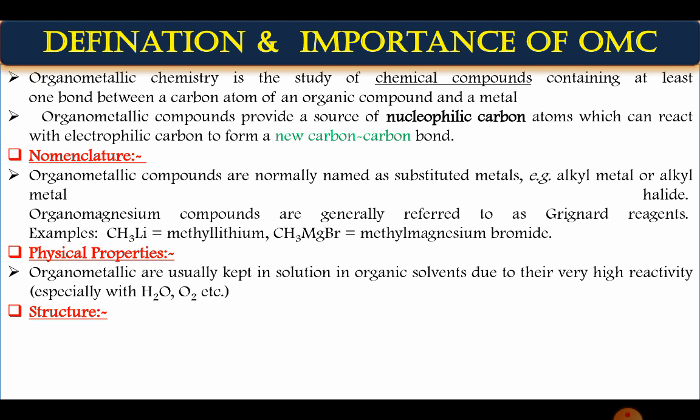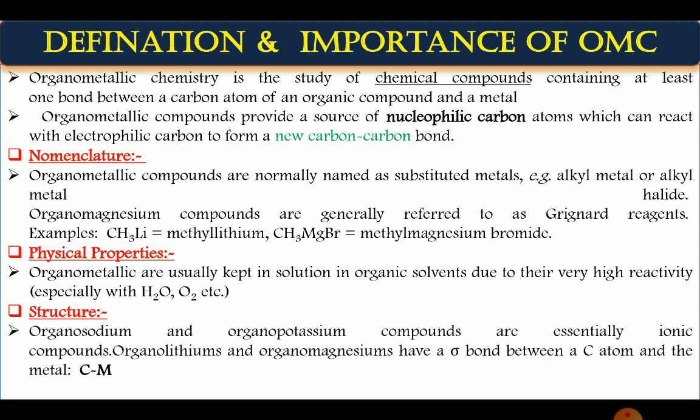Fine. So secondly, what are the structures of organometallic compounds? The structures depend upon the type of metal we use. Generally carbon is a sigma donor ligand, it just acts as a sigma donor. So the metal-carbon bond is always a sigma bond, that is, a single bond is developed between metal and carbon. Whatever organometallic compound it is, lithium, magnesium, etc., all these compounds generally have a single bond between them.